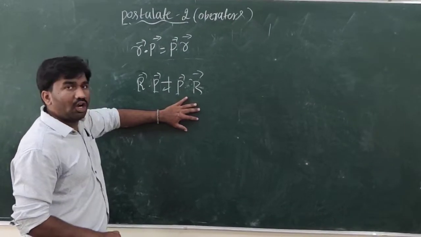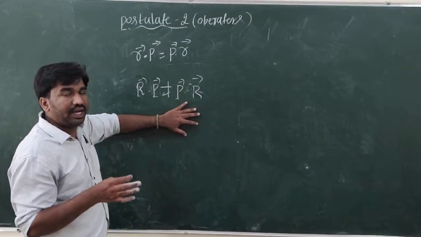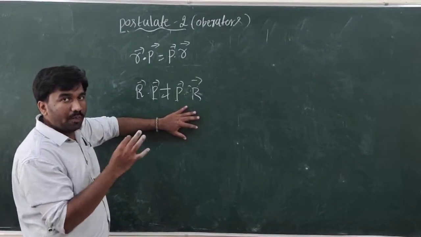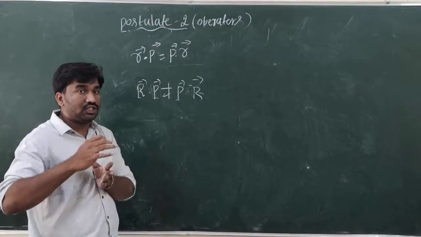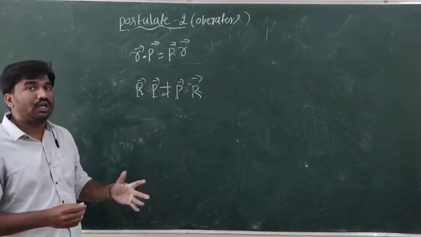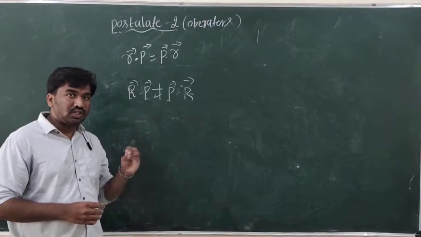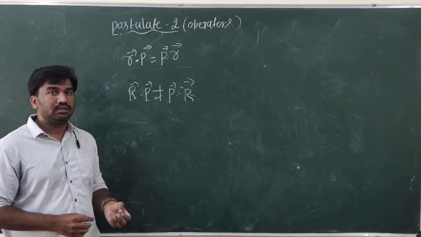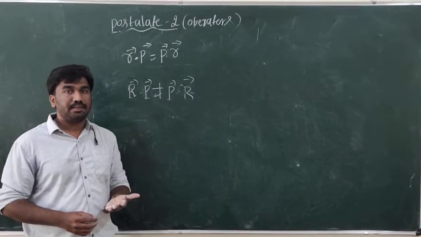Next, in quantum mechanics, if we want to use an operator, it has to satisfy some conditions. It is not possible to use all operators in quantum mechanics. It has to satisfy some conditions to be used as a quantum mechanical operator. So what are those conditions?